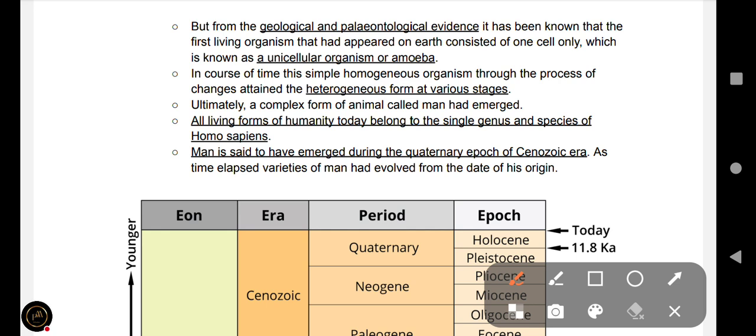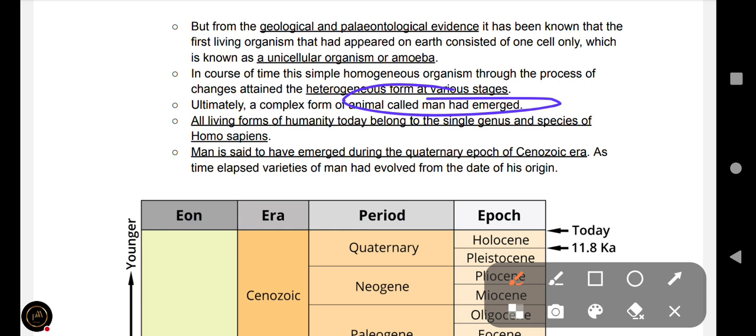In course of time, simple homogeneous organisms through the process of changes attained the heterogeneous form at various stages. Ultimately, a complex form of animal called man had emerged, and man is also known as primitive man.